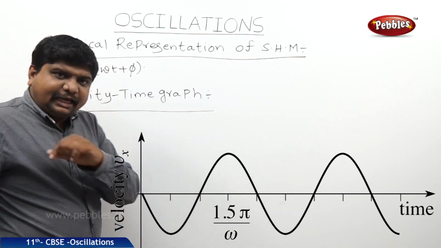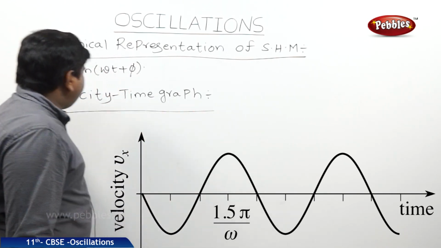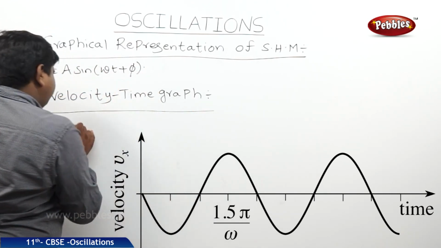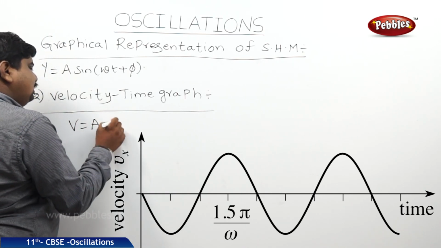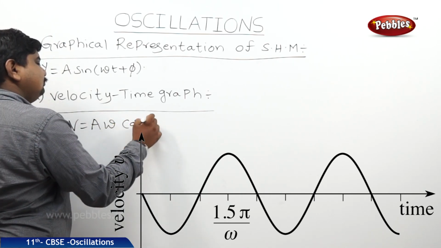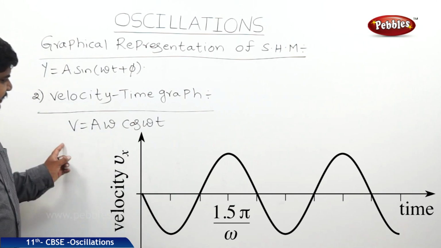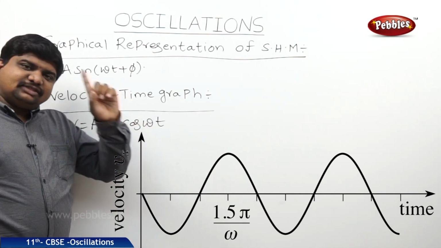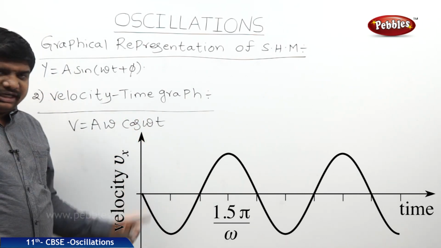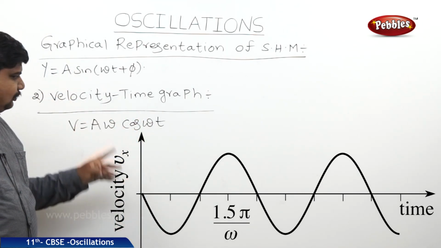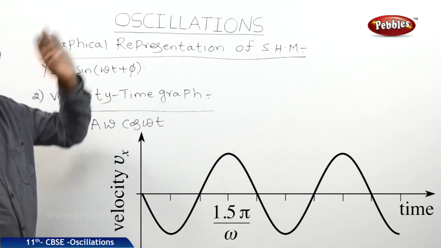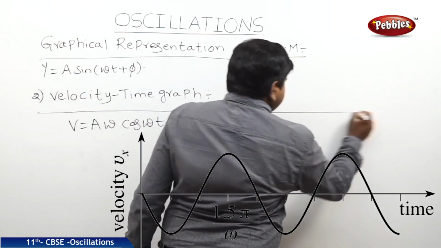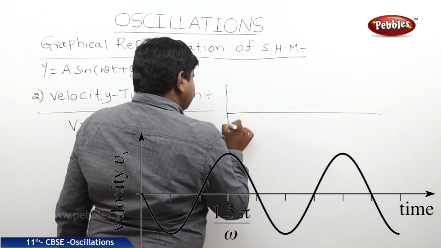Next, velocity time graph. Here, velocity is a function of a omega cos omega t. So, velocity is a function of cosine, not the sine. So, cos 0 is 1, but cos 90 is 0. That means at t equal to 0, velocity is at maximum peak. That's why the graph will be like this.